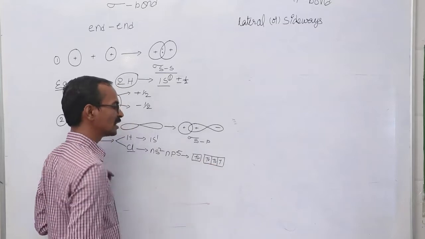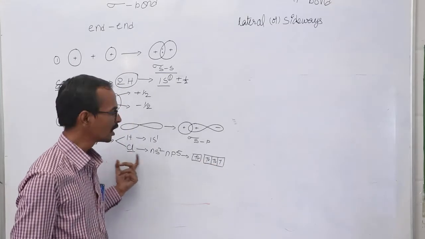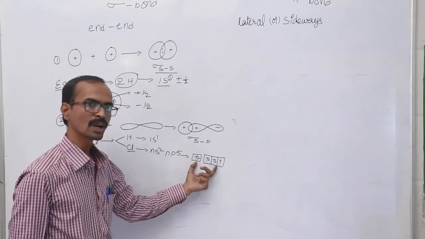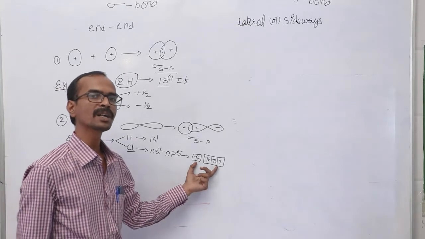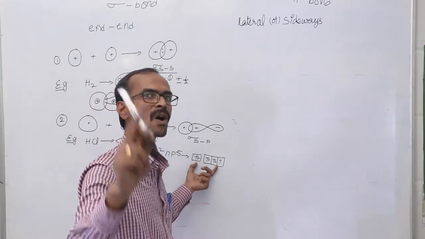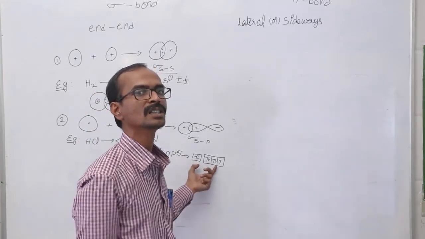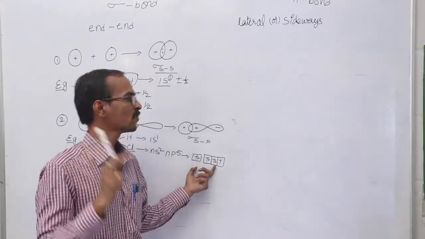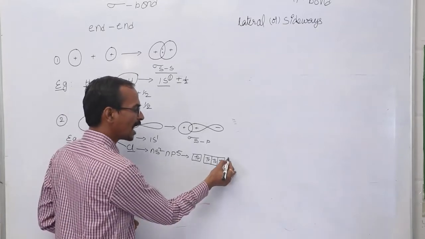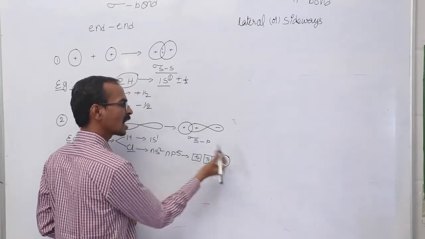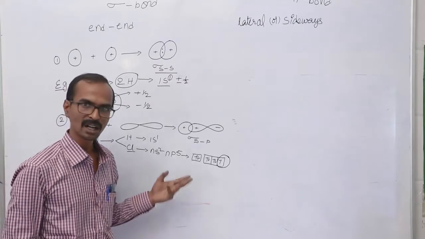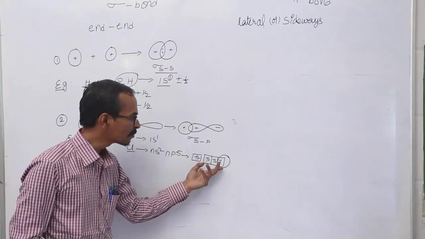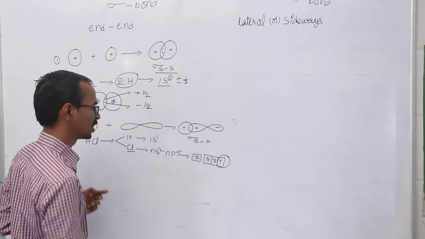So in the valency shell of chlorine, altogether you have 4 atomic orbitals. All these 4 atomic orbitals do not involve in the bond formation. Only the atomic orbital which has an unpaired electron will involve in the bond formation.